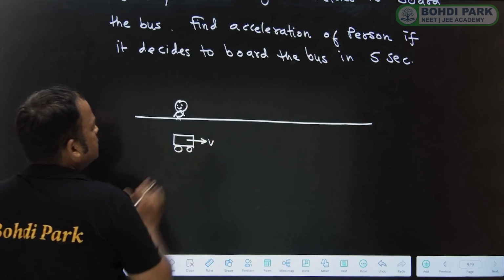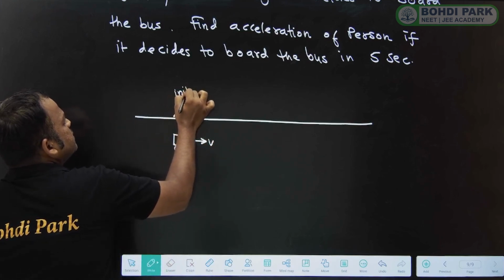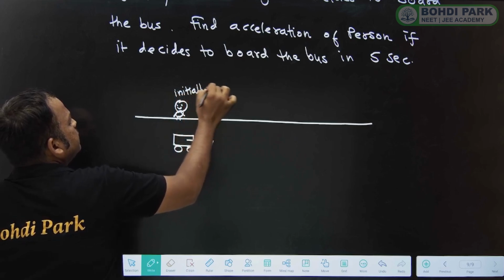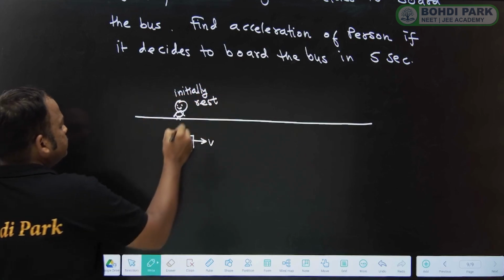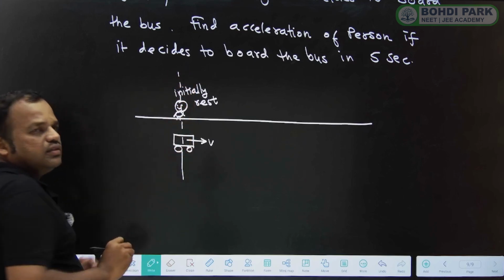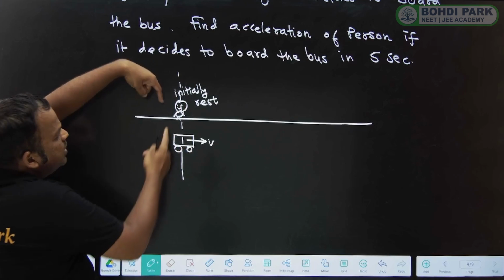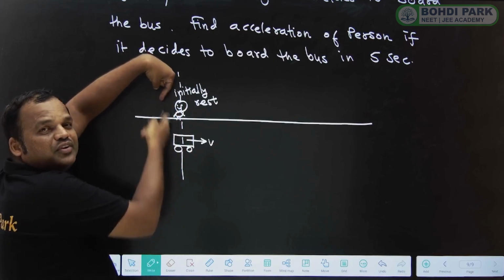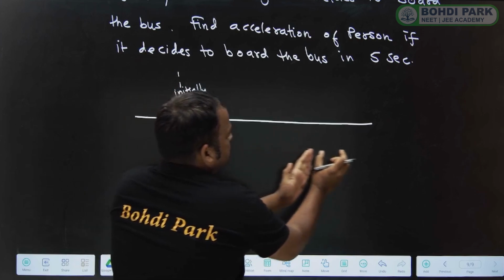The initial velocity of the passenger is 0, the passenger is at rest initially. The moment the bus came in front of the passenger, the passenger and the bus are at the same point.